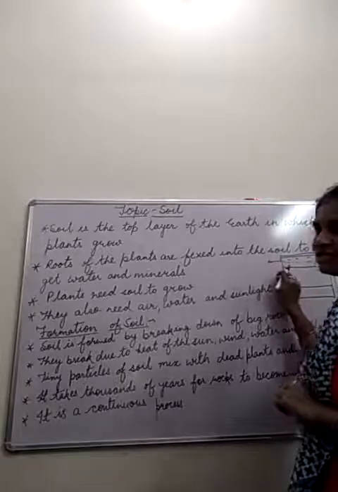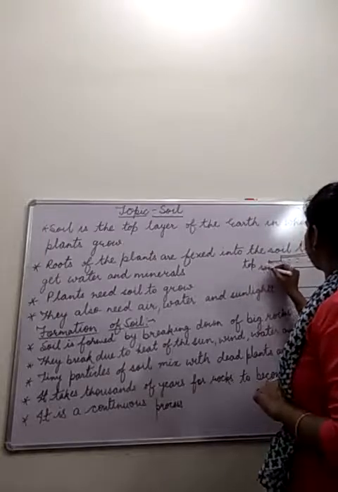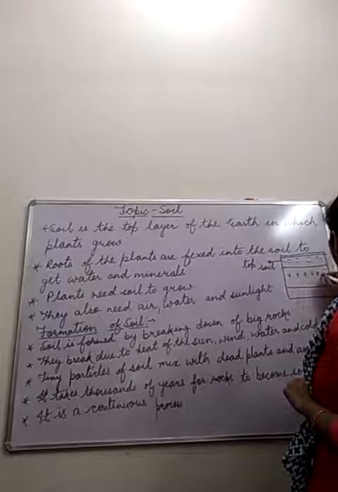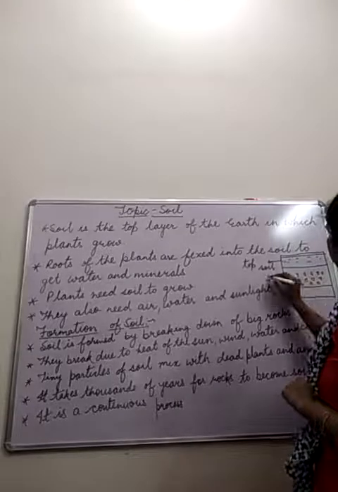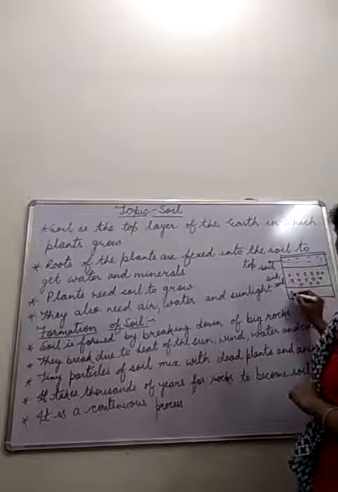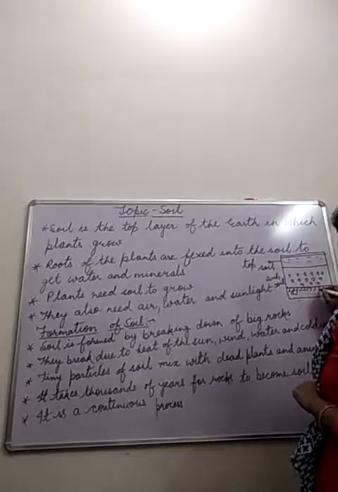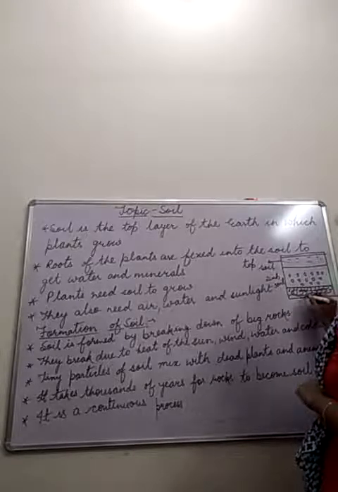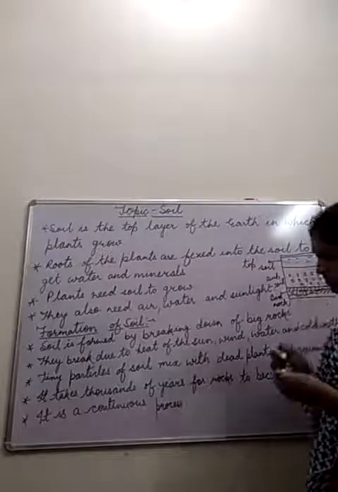This first layer, this top layer, first layer is called as topsoil. This layer, the second layer, in which small pieces of rocks are present, this layer of soil is called as subsoil. And inside it, the third layer, which is consisting very large pieces of rock. So this is called as a bedrock. So this is a diagram of soil profile, beta.